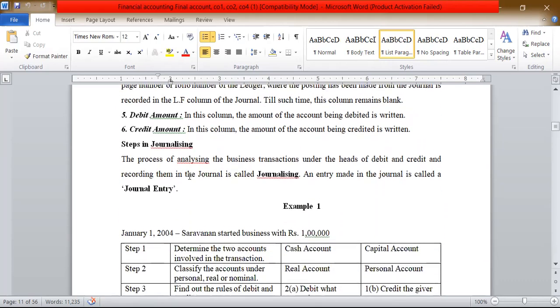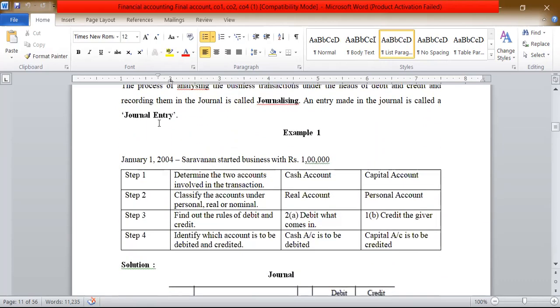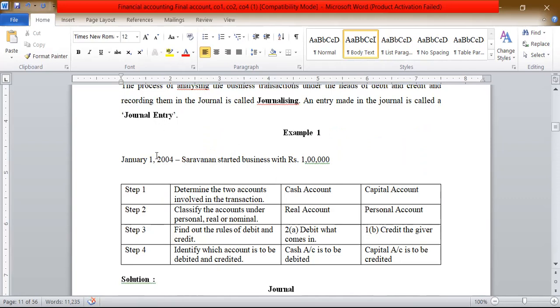So now coming to journal entry. For this transaction: January 1st, 2004, Saravanan started business with rupees 1 lakh. So in this transaction, which happens on January 1st, 2004, Saravanan is a person who started business with 1 lakh. The 1 lakh is cash, so it comes under real account. Saravanan is a person, so it comes under personal account.